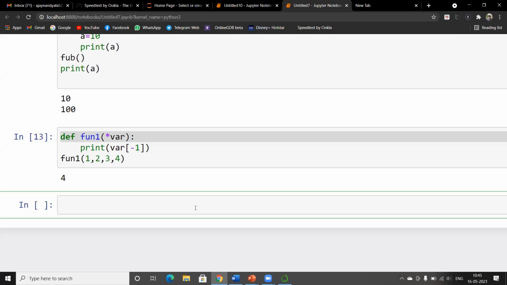Okay, next we go to keyword arguments. For example, if you have a function like